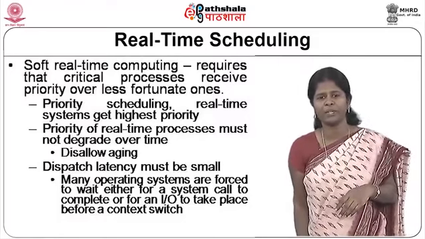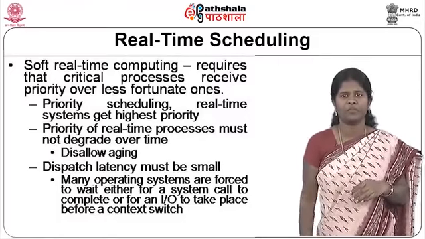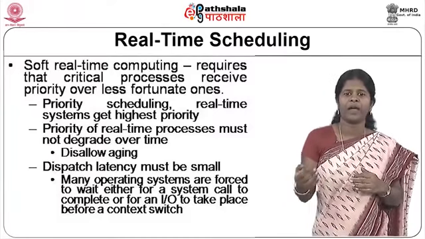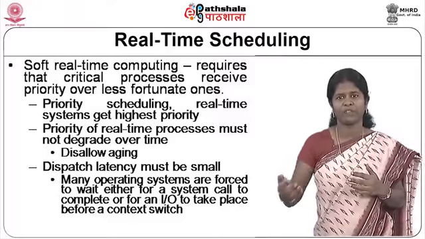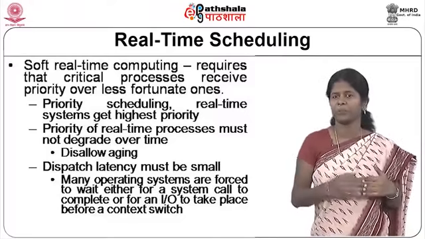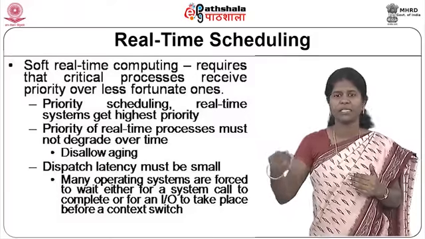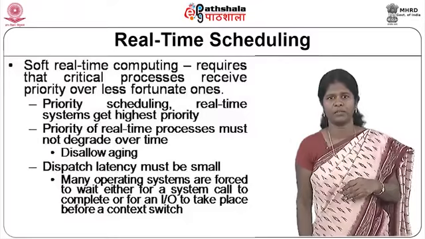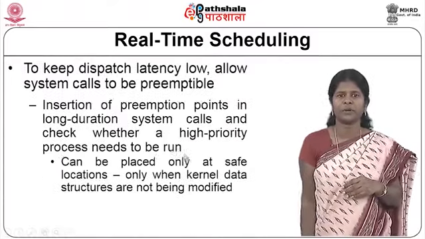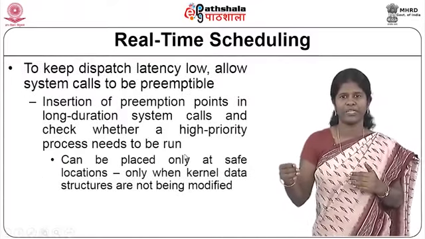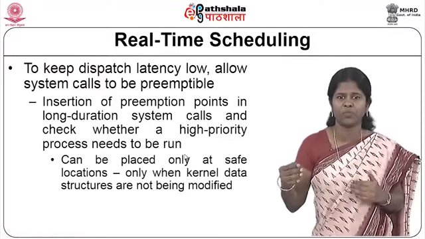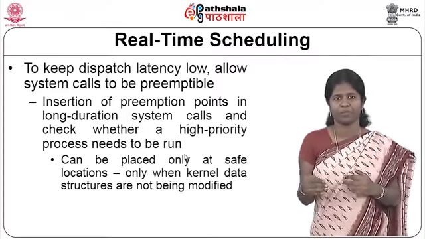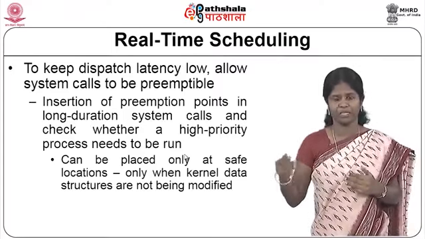It is possible that in many operating systems, when a low priority process is currently executing a system call, the high priority process may have to wait for some amount of time, till the system call of the low priority process finishes and it gets the CPU. So, to make the dispatch latency small, it is possible to make the system calls preemptible. What is meant by preempting system calls?